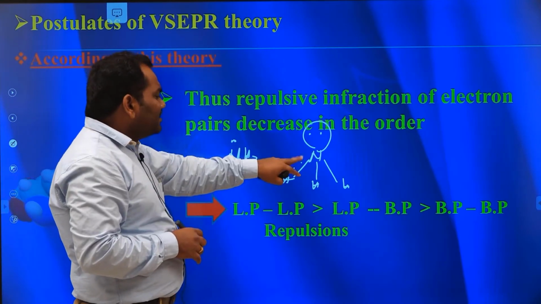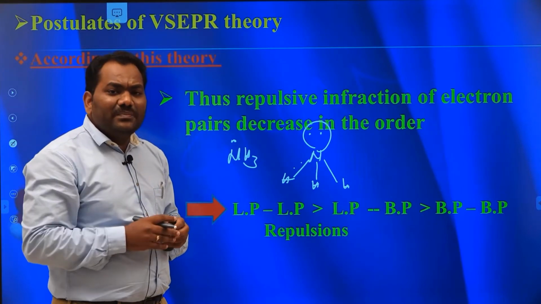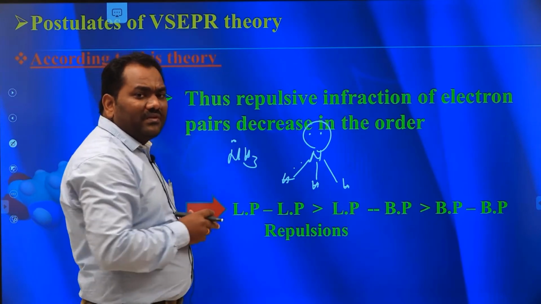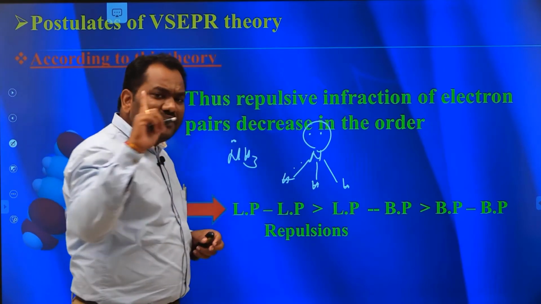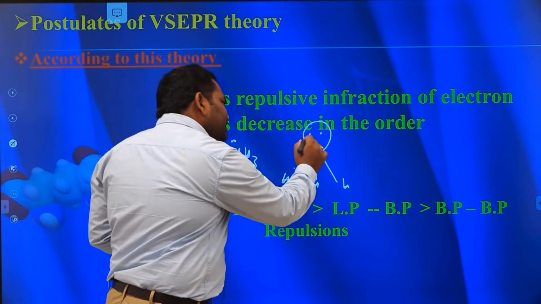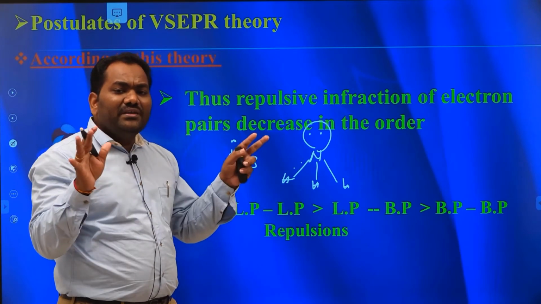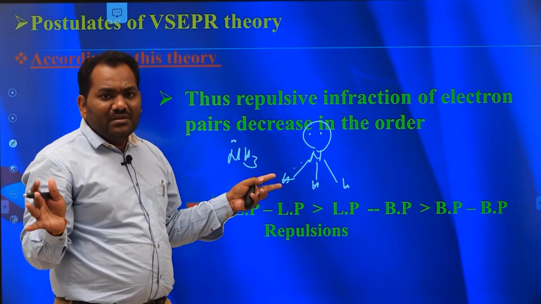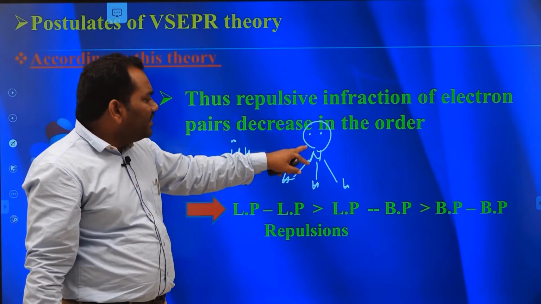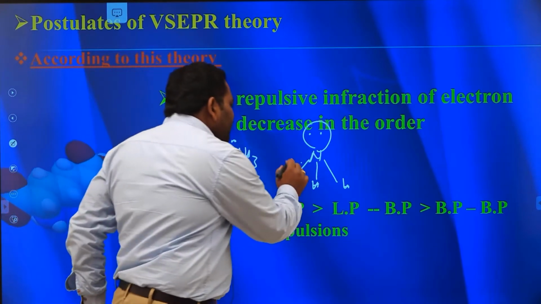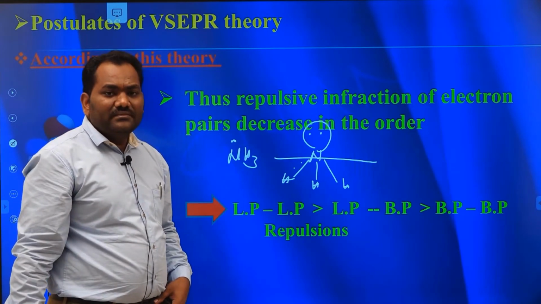But a lone pair is attracted by only one nucleus, so lone pairs repel and occupy more space. In this molecule, the lone pair occupies more than half of the space.